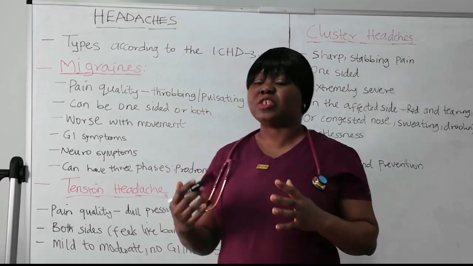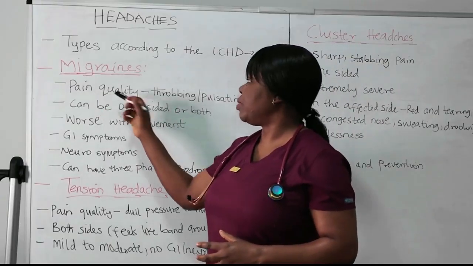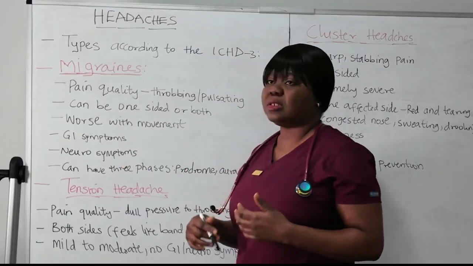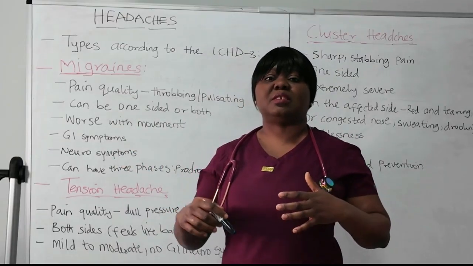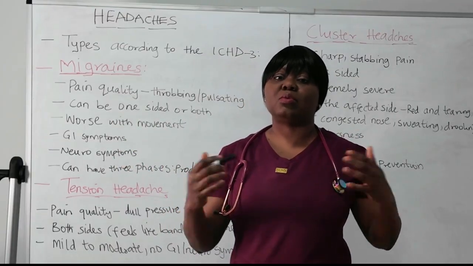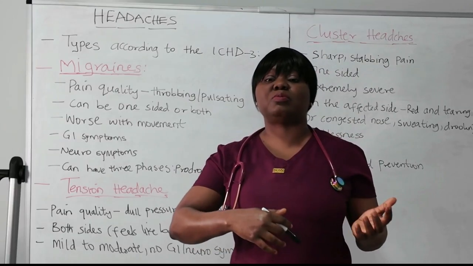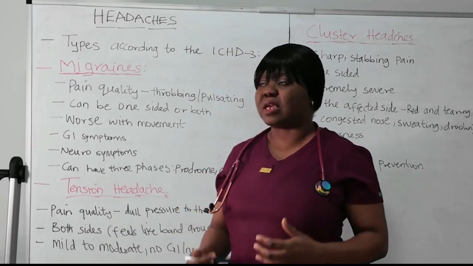Some of the features that are unique to migraine include, for the pain quality, that the patient will describe it as throbbing or pulsating. And it can be either one-sided or both. What I mean by that is that at times it can occur only on one side, at times it can occur on both sides, and at times it can begin on one side and then eventually spread to the other side of the head.